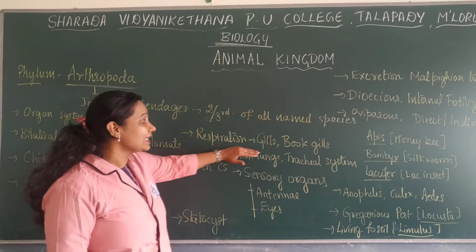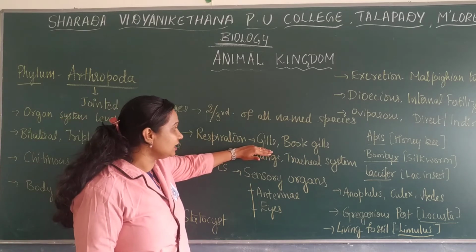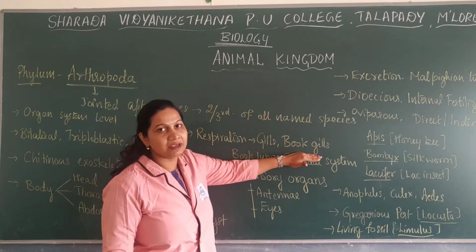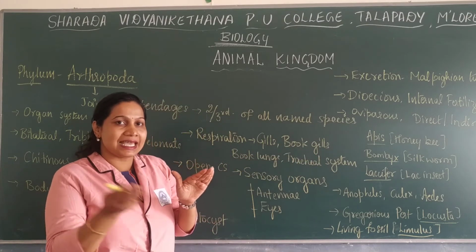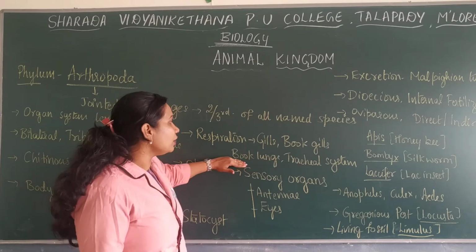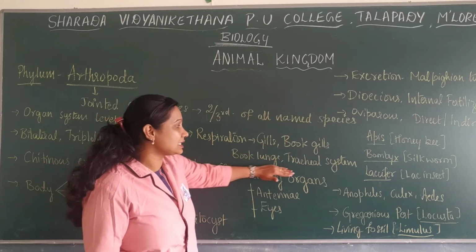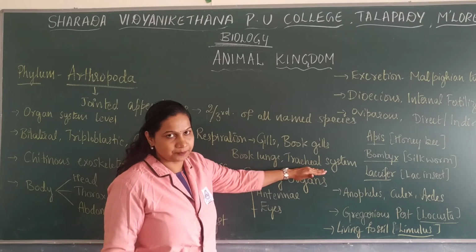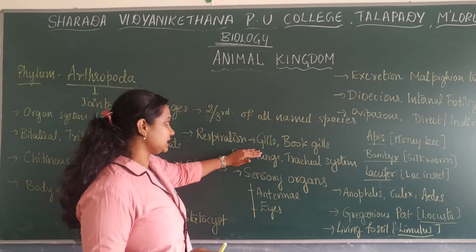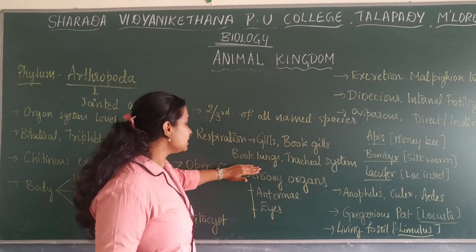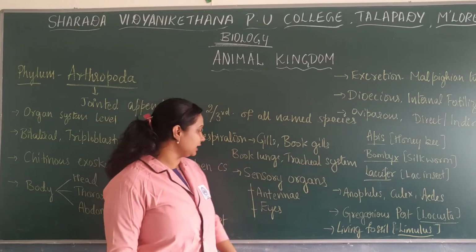Few members have gills, few have book gills, which are serially arranged structures, or they have book lungs or a tracheal system. Different members have different respiratory organs, either gills, book lungs or the tracheal system.